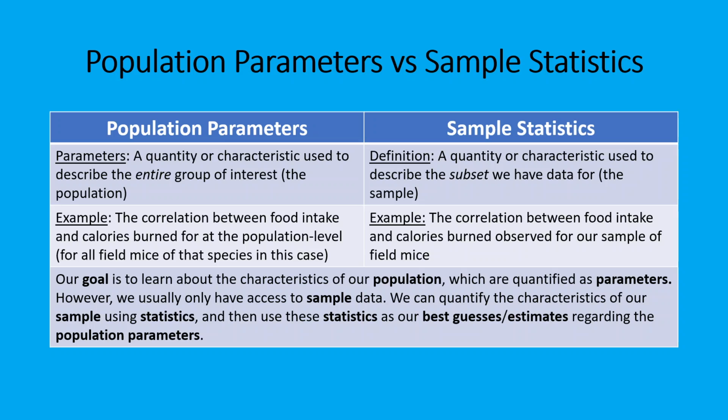Our goal often is to learn about the characteristics of our population, and we quantify these as parameters. So the population level correlation, the population level mean, fill in the blank. However, we usually only have access to sample data, and we can quantify the characteristics of our sample using statistics, and then use those statistics as our best guess or estimate regarding the population parameters.